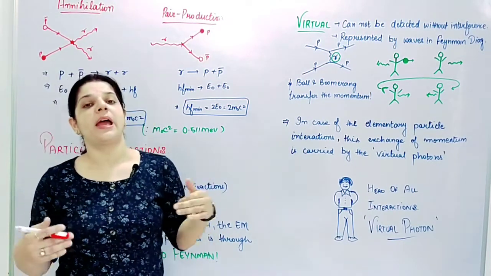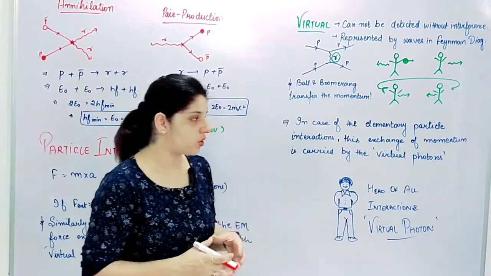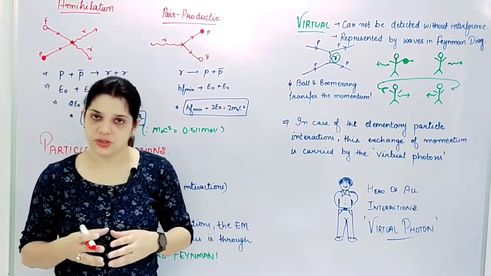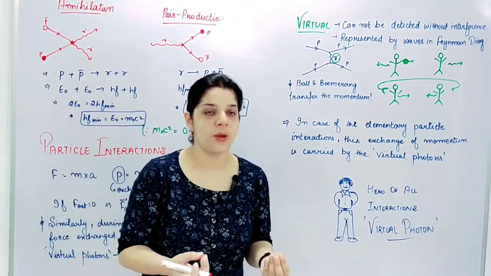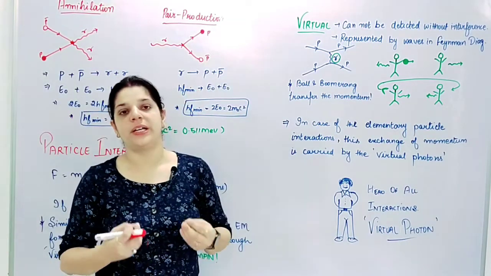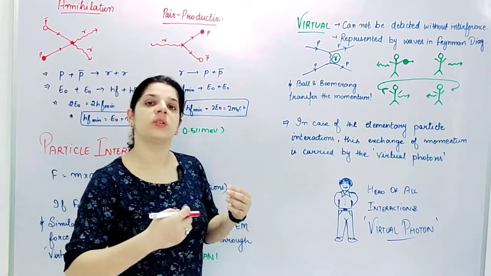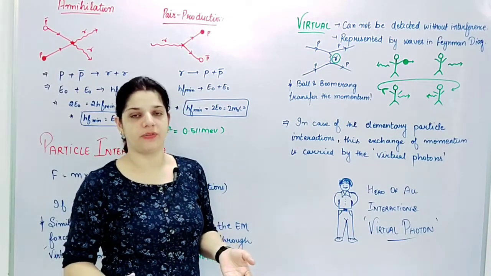But why am I adding the word virtual? It is because when these interactions are taking place, the quantities are so small that I cannot detect these photons directly or without interfering.